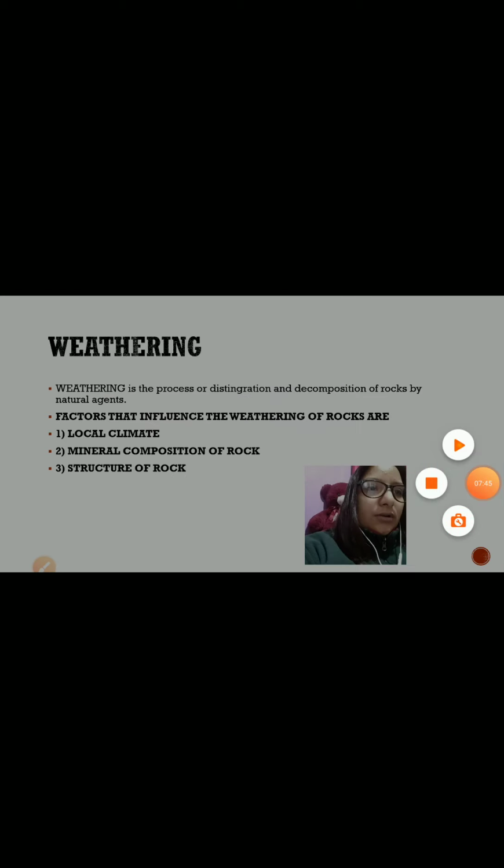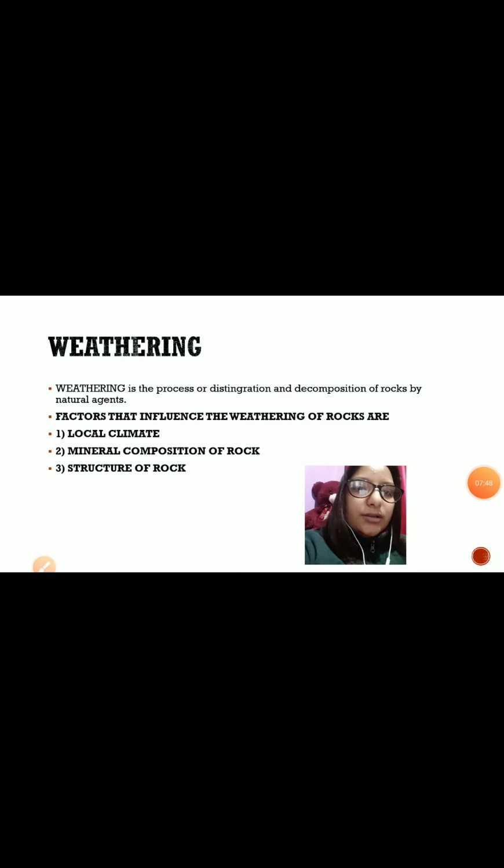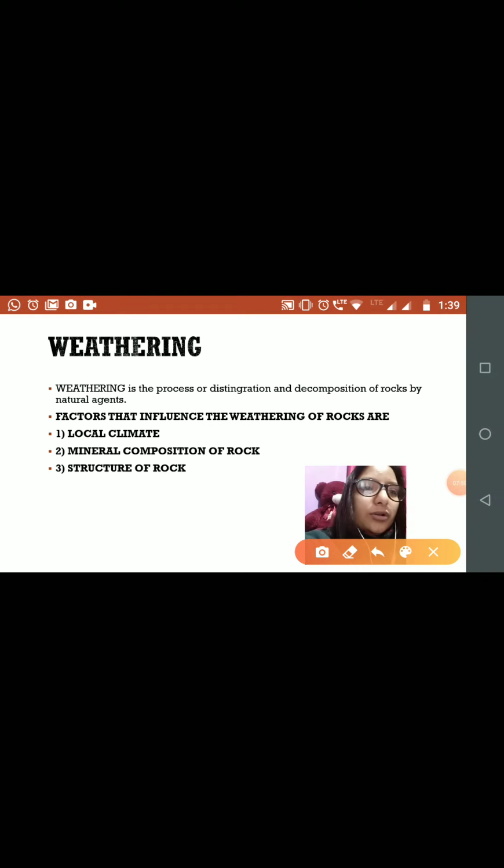Now we will see the main concern of the chapter, that is weathering. Let us understand what weathering is. Weathering is a very simple process: it is the process of disintegration and decomposition of rock by the natural agents.